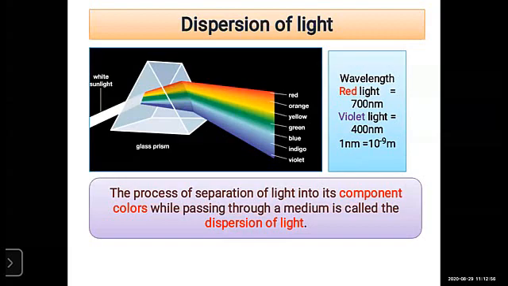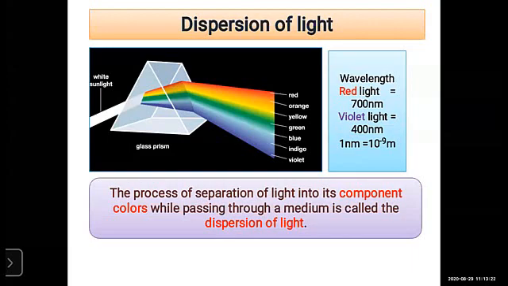Now these colors all have different wavelengths with different frequencies. All the rays having different frequencies, the deviation of that light is different. So the wavelength of each color is different.